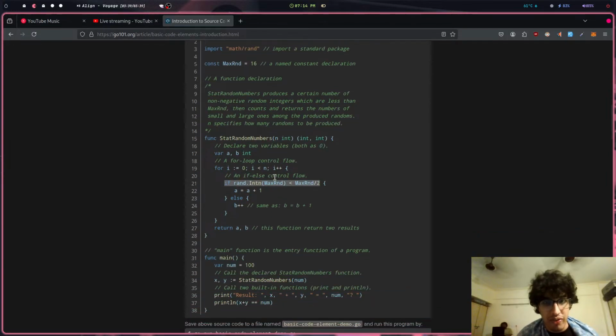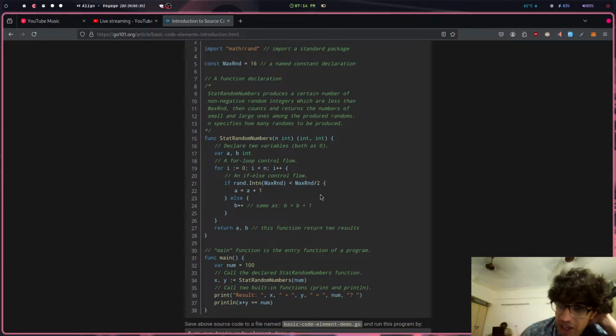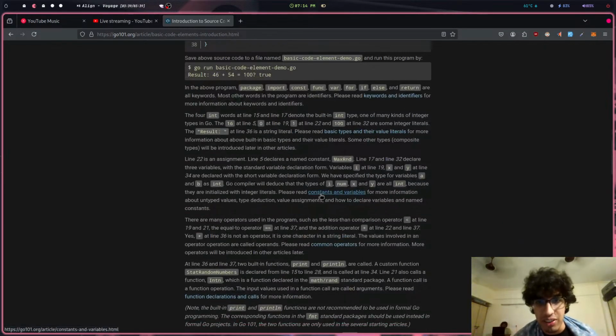It's not very readable, but in essence, it takes the max range and then it takes a random number out of it, and this halves the max range. Oh no, if it's less than half of the max range, a is added. Like a is assigned to a plus one. What does that mean? So okay, they're both zero, so a becomes one, right? And this is a for loop, and it has to be less than what exactly? I don't understand this. I don't think I have to either.